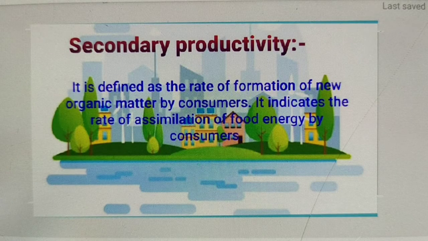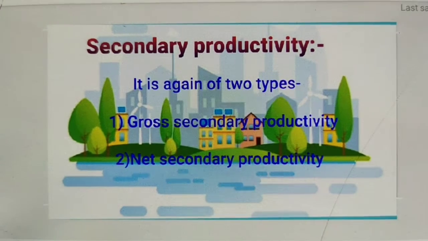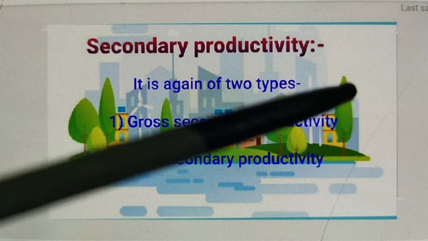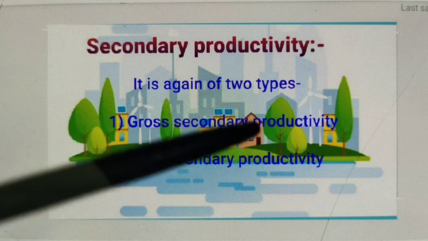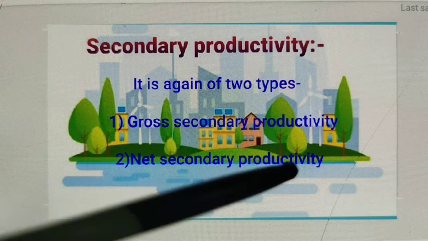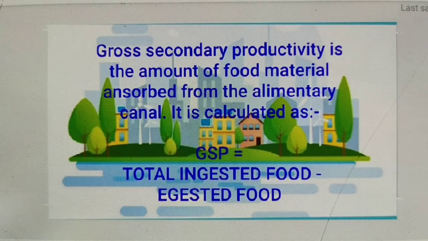Next is secondary productivity. Secondary productivity is defined as the rate of formation of new organic matter by consumers. It indicates the rate of assimilation of food energy by consumers. Next, secondary productivity types. Secondary productivity is again of two types, number one gross secondary productivity, number two net secondary productivity. Then what do we mean by gross secondary productivity?